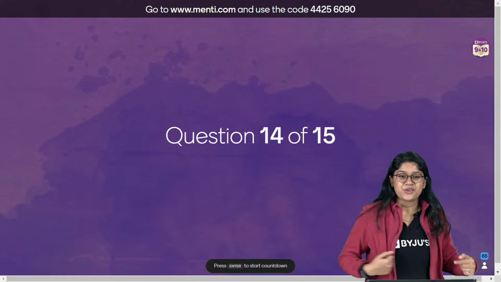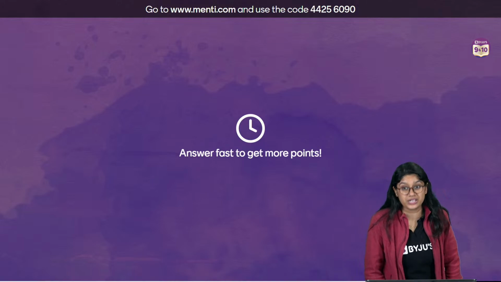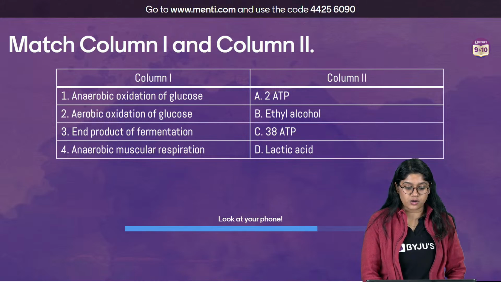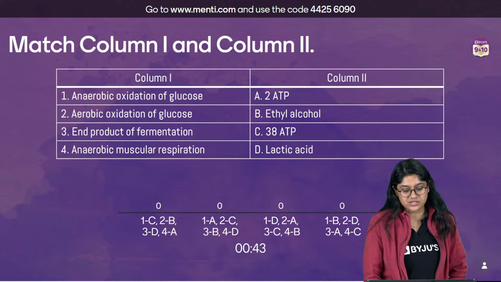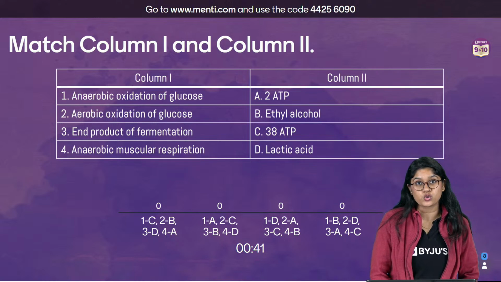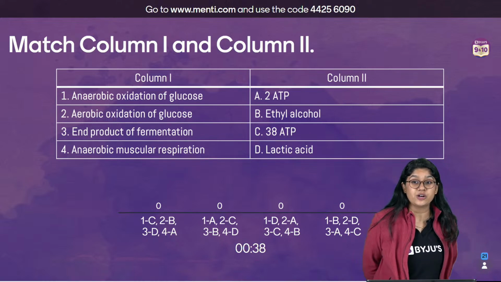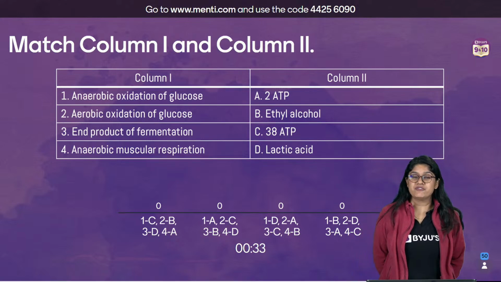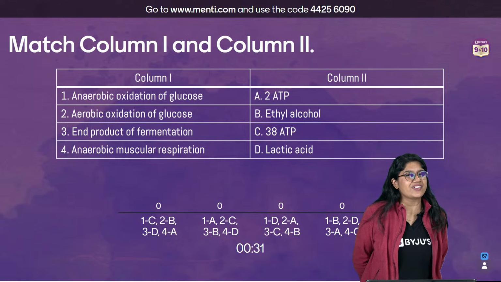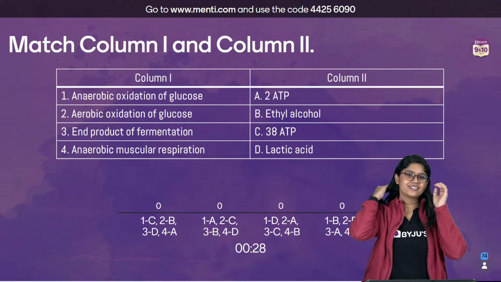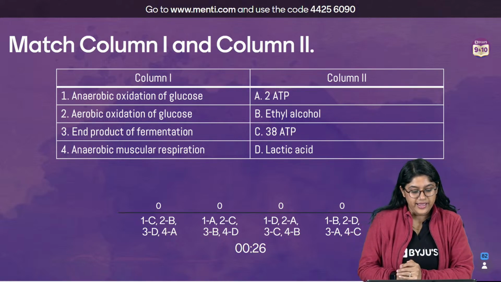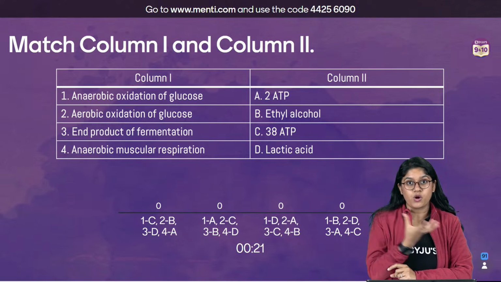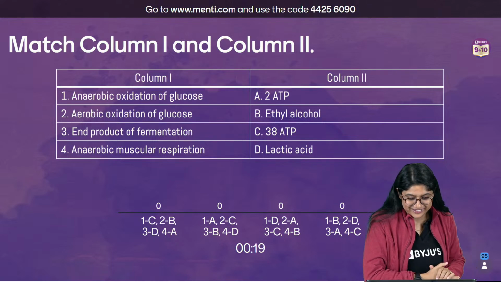Okay. Question number 14, everyone. I'm telling you, read the question carefully. Again, we have to match the following. Anaerobic oxidation of glucose, what will be the result? End product of fermentation and anaerobic muscular respiration. See, the words in column 1 are very fancy, but they're really very easy. Start with the easiest one. Anaerobic muscular respiration, what will be the product of it? I'm giving you the hint.